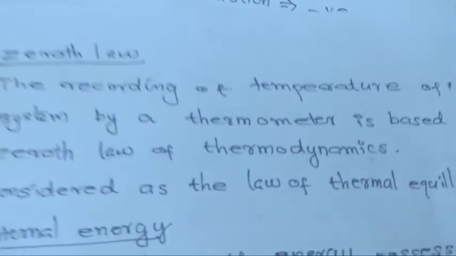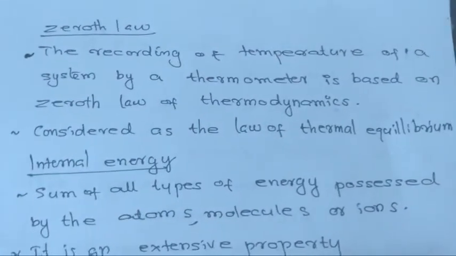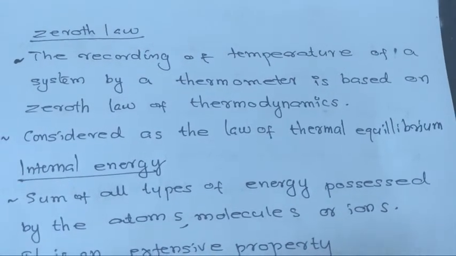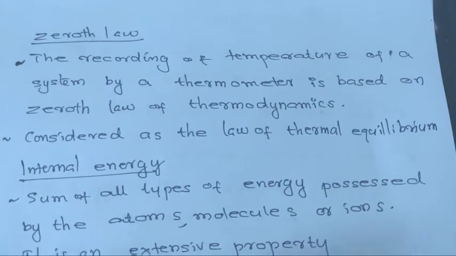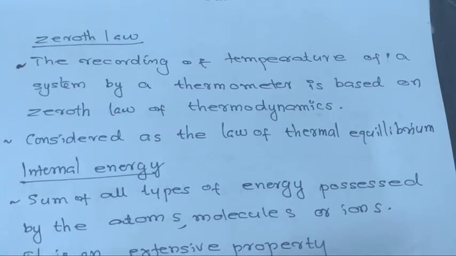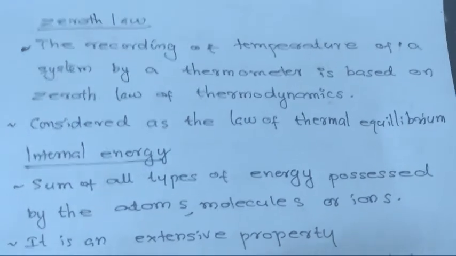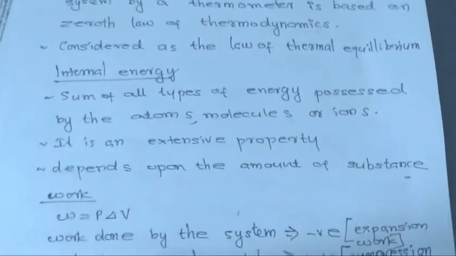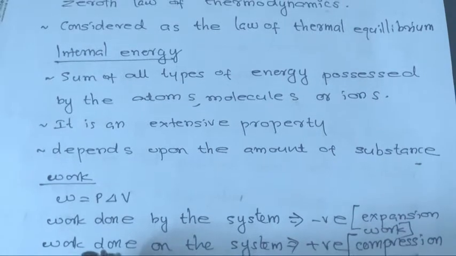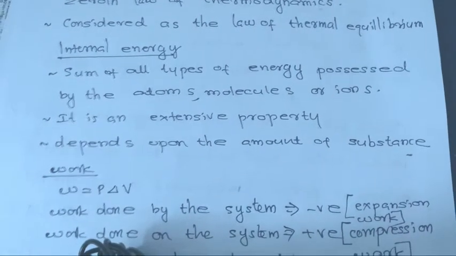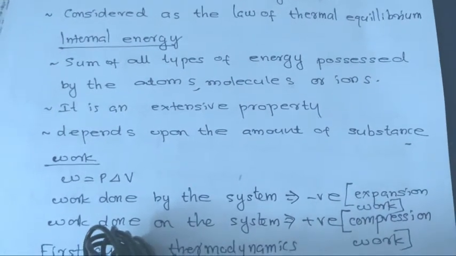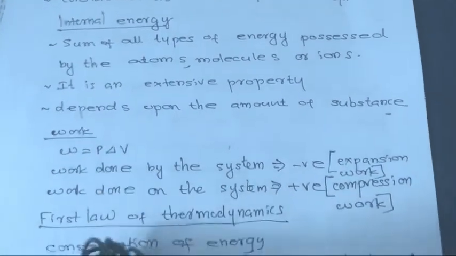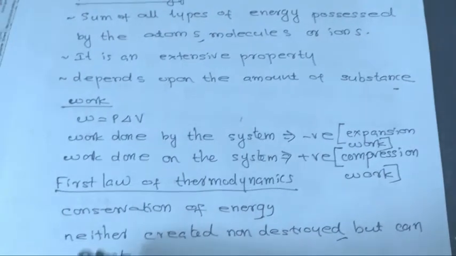The next condition is Zeroth Law of Thermodynamics. Here, the recording of temperature of a system by a thermometer is based on Zeroth Law of Thermodynamics, considered as the law of thermal equilibrium. Internal energy, sum of all types of energy possessed by the atoms, molecules or ions. It is an extensive property, depends upon the amount of substance.